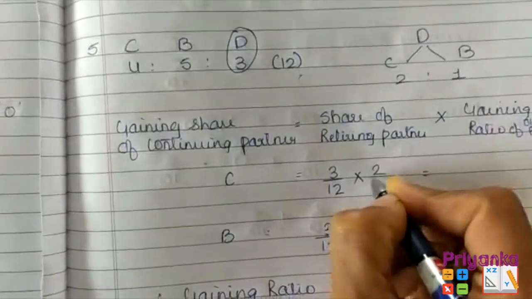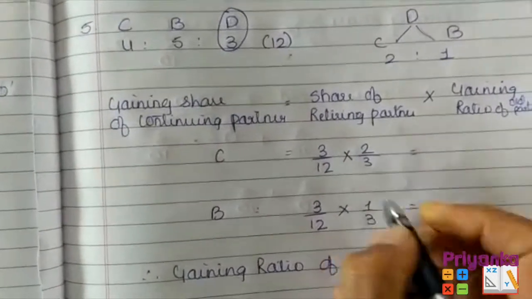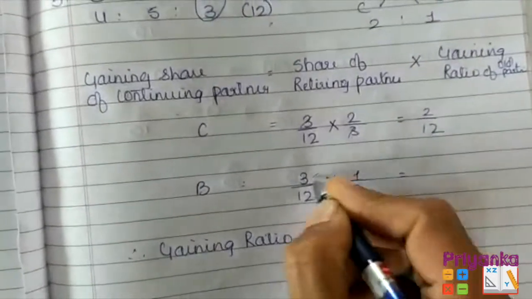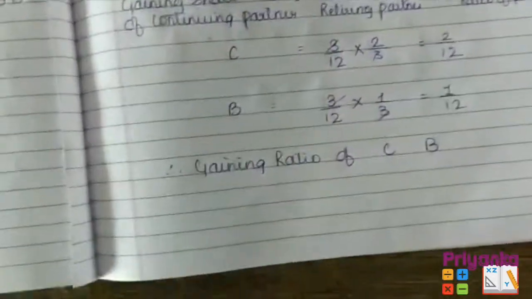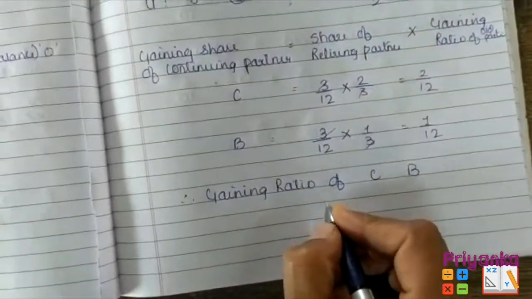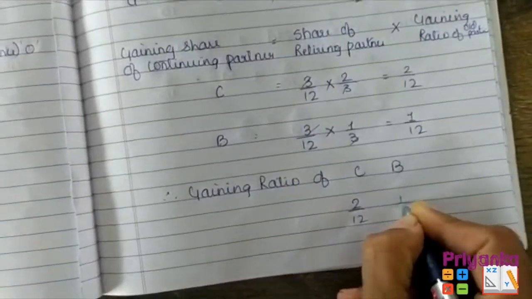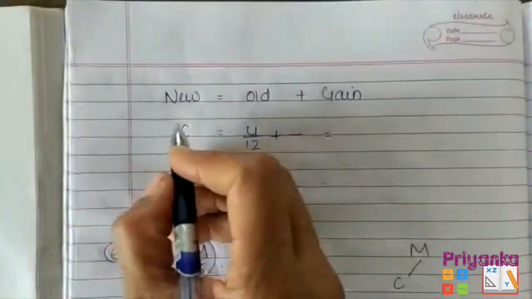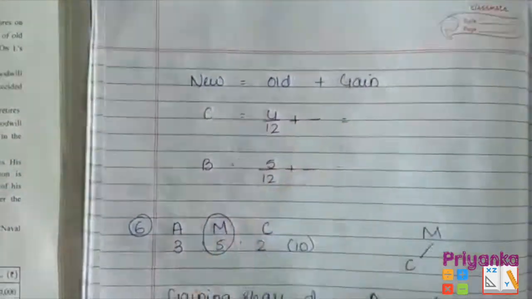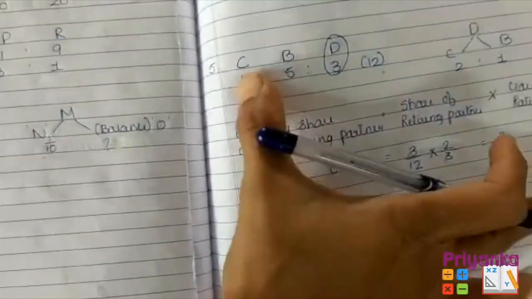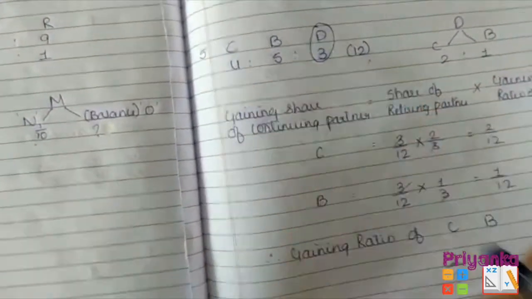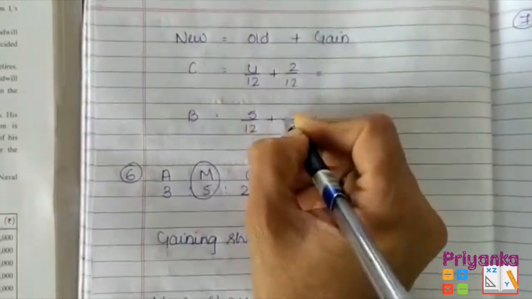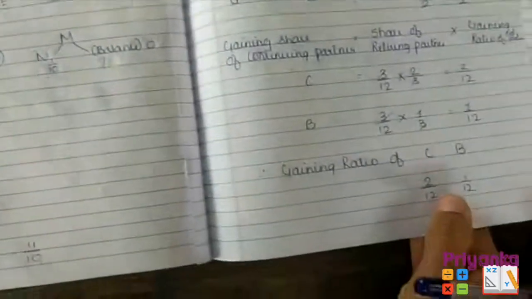So, here will come 2 upon 3 and 1 upon 3. Remember, here the sign is multiplication. If you cancel, you will get 2 upon 12 and 1 upon 12. So, the gaining ratio of C and B is 2 upon 12 and 1 upon 12. Moving to the next, here we'll find out the new ratio, which is equal to old plus gain. Now, the old ratio of C and B is 4 upon 12 and 5 upon 12, and here we got the gain of 2 upon 12 and 1 upon 12 for C and B.